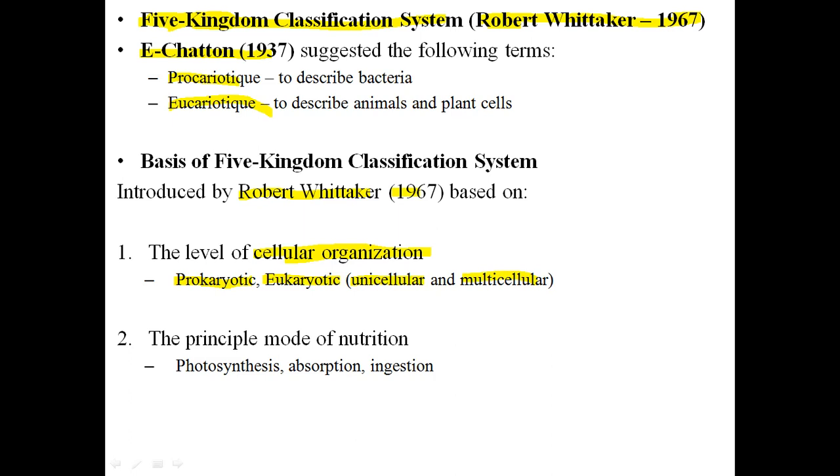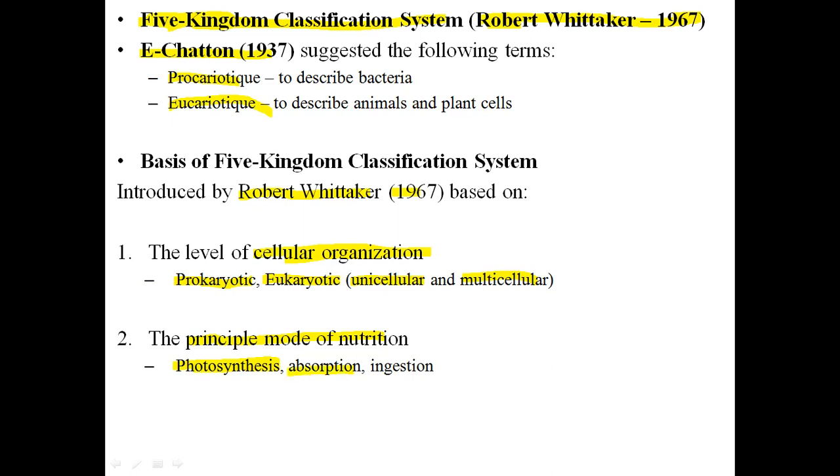Another main point which was considered for classification was the mode of nutrition. One mode of nutrition was autotrophic organisms. It means that they could do photosynthesis. What does photosynthesis mean? Photosynthesis occurs in those organisms, especially in plants, where leaves are present. Inside the leaves there are chloroplasts. Inside the chloroplasts there are chlorophyll molecules. The chlorophyll molecules absorb sunlight and convert simple carbon dioxide and water into glucose molecules, and they release oxygen. So this is photosynthesis.